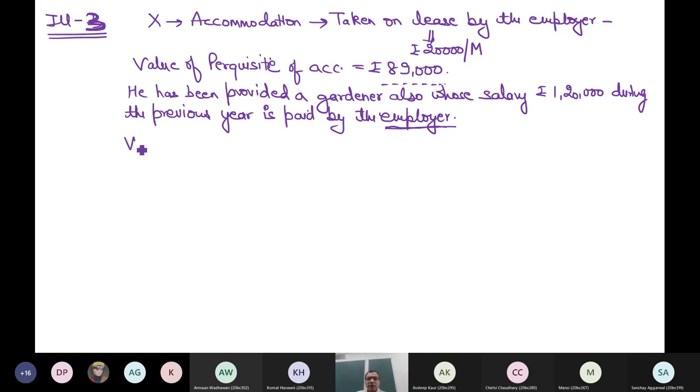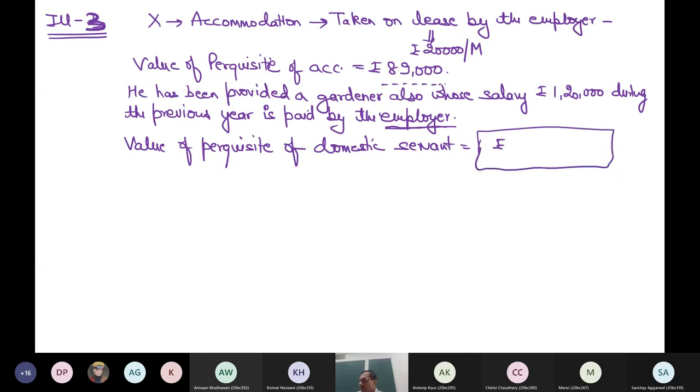Now I want to ask, what is the value of perquisite of domestic servant? Can anyone tell me what is the value of perquisite of domestic servant which is taxable in my hands? Any answer? Assuming nothing has been recovered, 1,20,000.